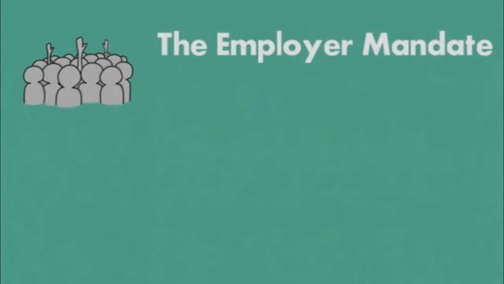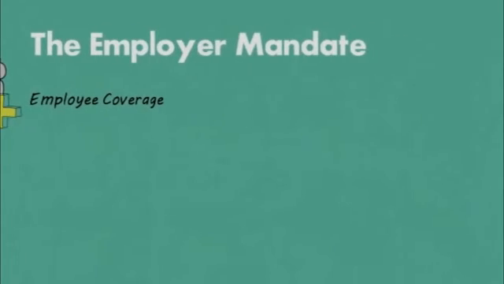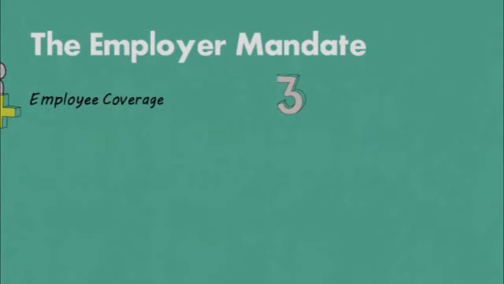Now, assuming that you do have an FTE of 100 or more in 2015, or 50 or more going into 2016, it is important that you understand all aspects of the ACA employer mandate. First of all, under these FTE scenarios, you will be required to offer insurance coverage to all of your eligible full-time employees, those working 30 or more hours per week.